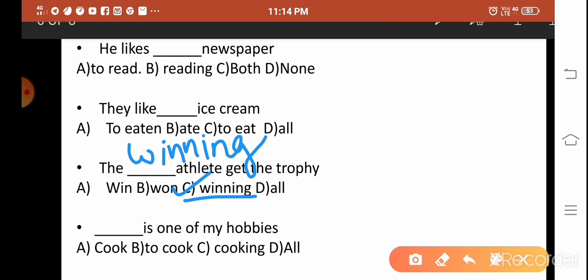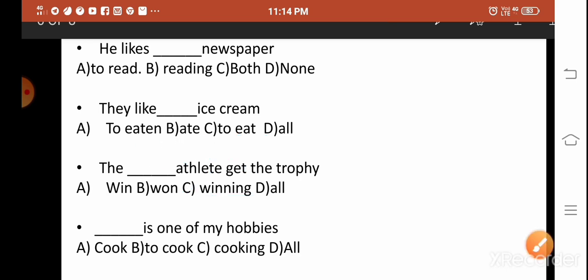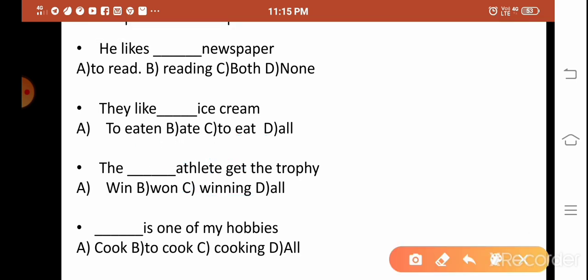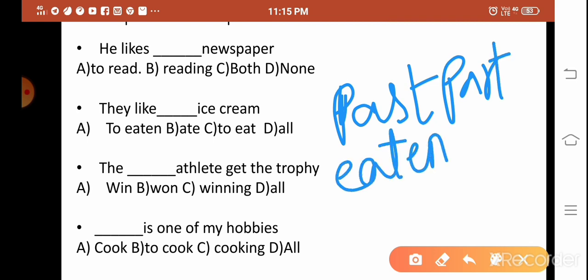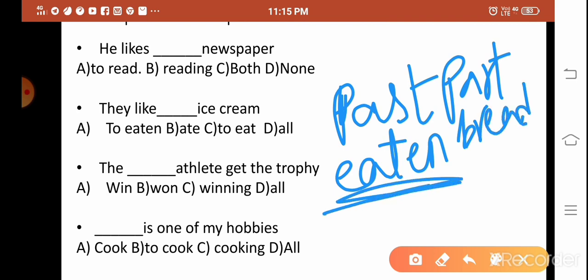Of course, only the ing form here. Sometimes a past participle also acts as an adjective, like eaten, half eaten bread. So eaten is an adjective of the bread. So eaten is a past participle. The one athlete, but here it is the winning athlete, not one athlete. The winning athlete gets the trophy.